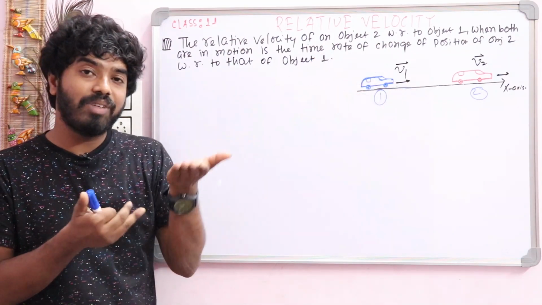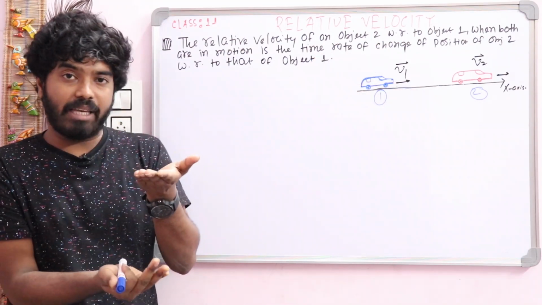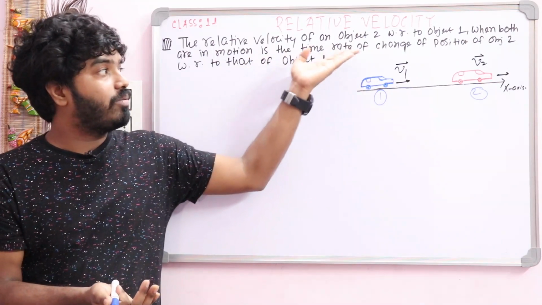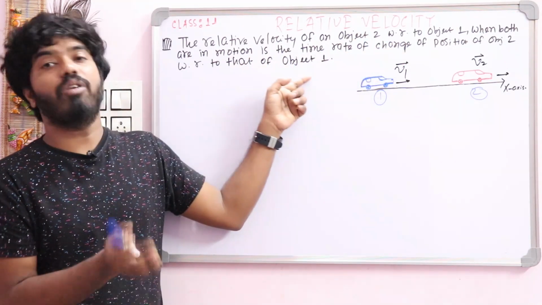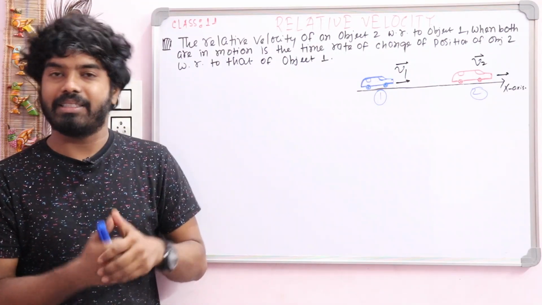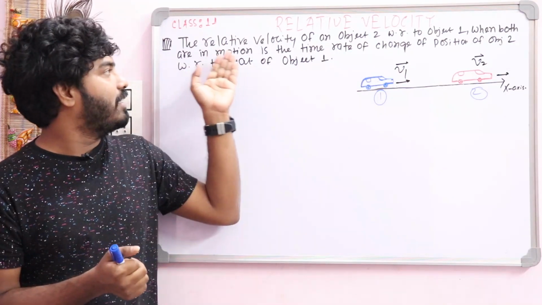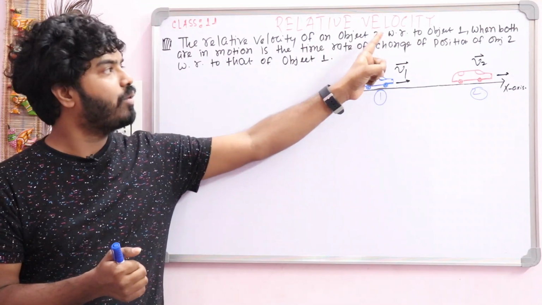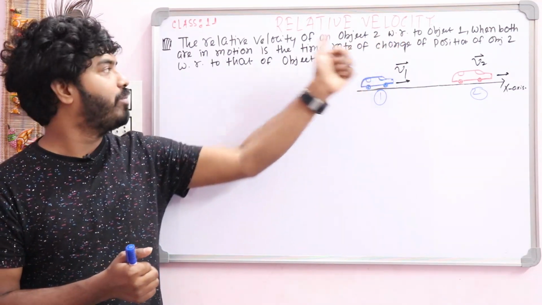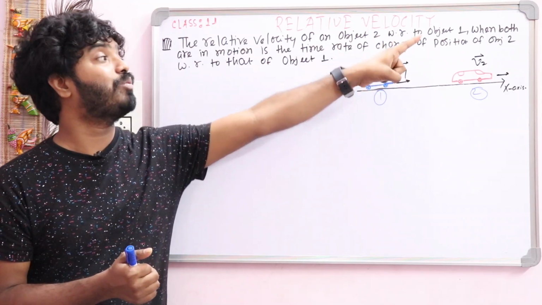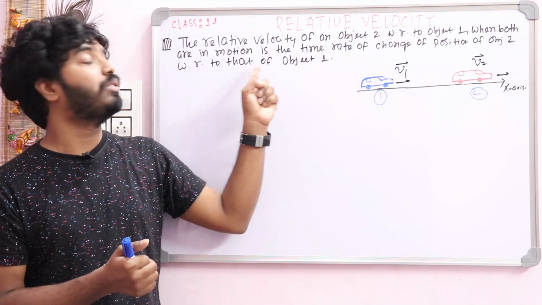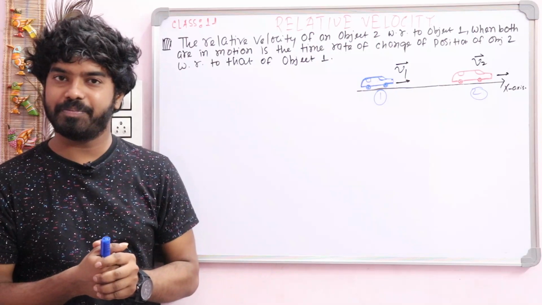You know the meaning of velocity, displacement by time. So that is the rate of change of position of object 2 with respect to that of object 1. Similarly, you can say the relative velocity of object 1 with respect to object 2 when both are in motion is the time rate of change of position of object 1 with respect to that of object 2.